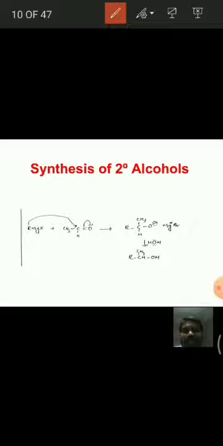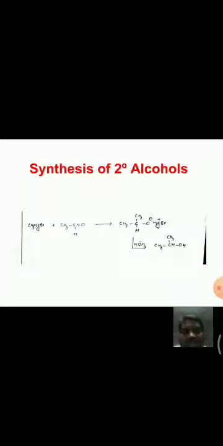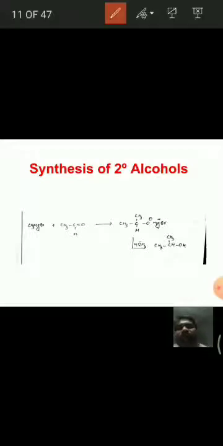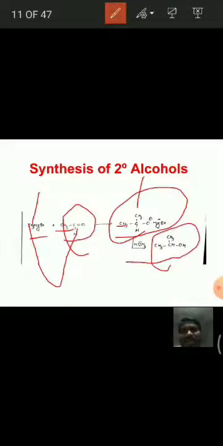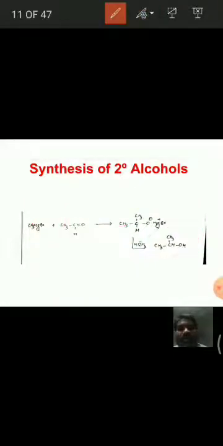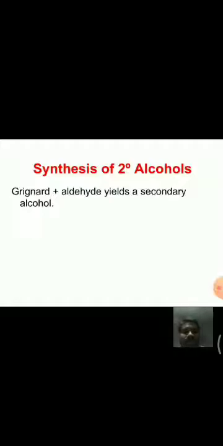I think it's clear. One more example, see here, this methyl magnesium bromide, when it is treated with acetaldehyde. We know that this CH3 is CH3 minus, it attacks at the carbonyl carbon. Along with this CH3 group, we get this CH3 group here, and we get alkoxide, and followed by hydrolysis we get this alcohol, that is 2-propanol, which is a secondary alcohol. That means Grignard reagents plus aldehydes yield a secondary alcohol.